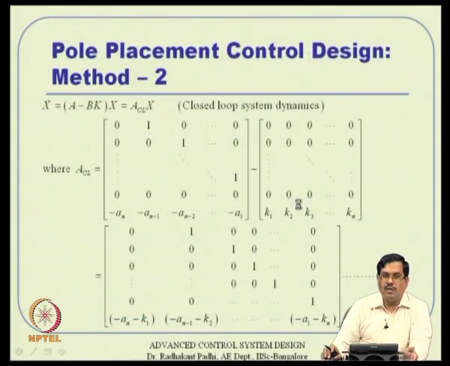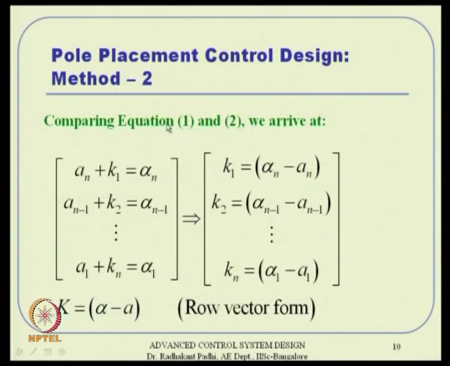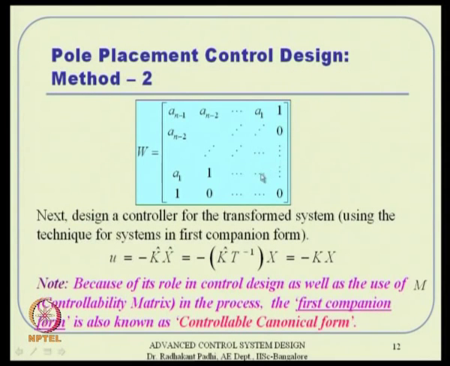Earlier we started with the assumption that this is in first companion form. Now, we are interested in transforming the system into the x hat variable, so that in the x hat coordinate system, the system matrix is in first companion form. The question is, is it possible to do that? The great thing is it is certainly possible, and T takes this form: M times W, where M is the controllability matrix, and W is something given like that, which is nothing but the coefficients of the open loop characteristic polynomial. That is what the A matrix coefficients are.